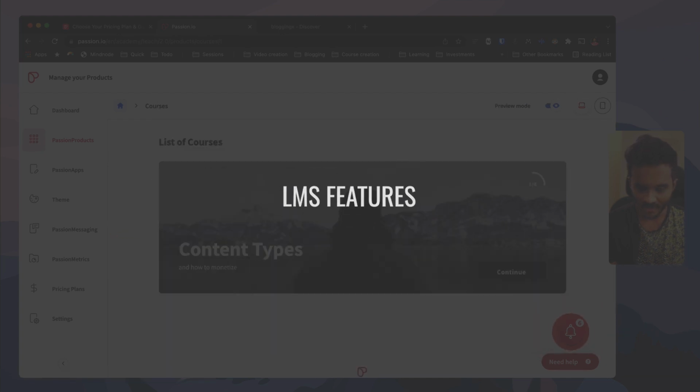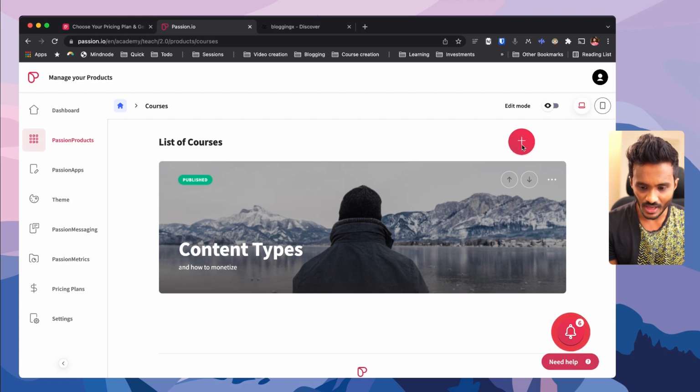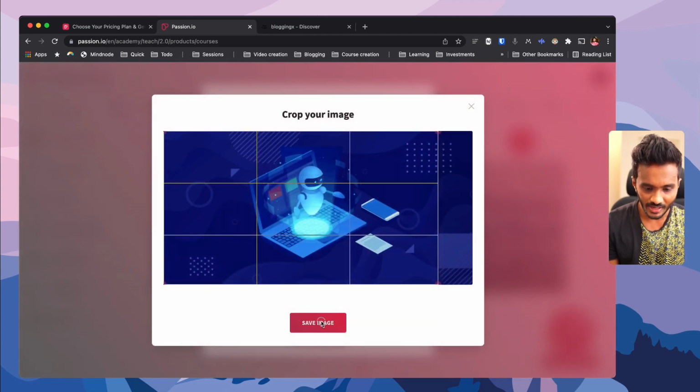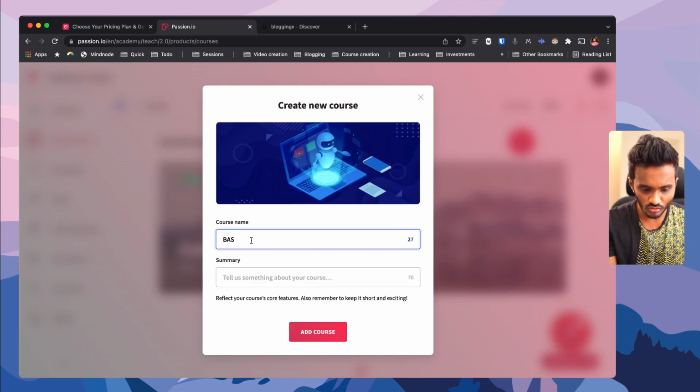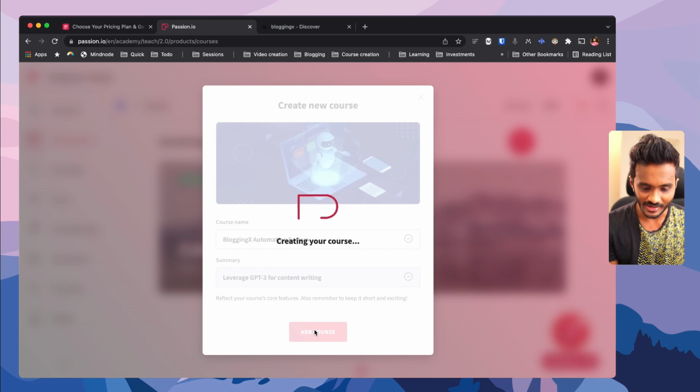So let me go back, and here I have two modes, right? Preview mode and edit mode. So in order to create new courses, you need to head over to the edit mode. And now here you have plus button. So here you can click, and here you just need to upload or drag and drop your course image. There you go, I uploaded an image. And here you just need to type in your course name and summary, leverage GPT-3 for content writing, whatever, right?